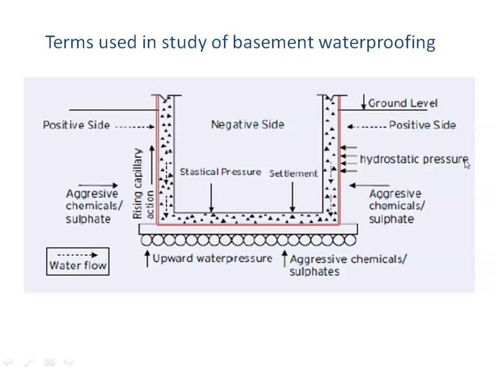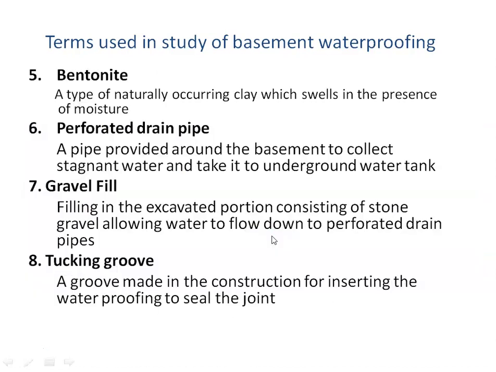This is the hydrostatic pressure as we saw. Then here are the aggressive chemicals like sulfates which could damage the concrete. And then there could be flowing water, and rising dampness as a result of the capillary action. So these are some of the terms which we can see in the pictorial form here.